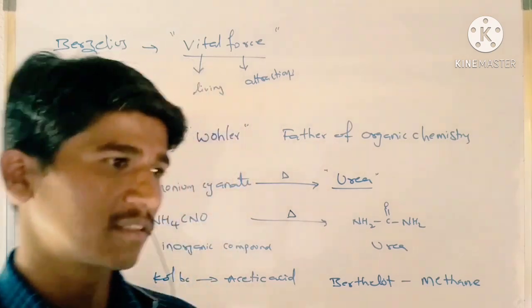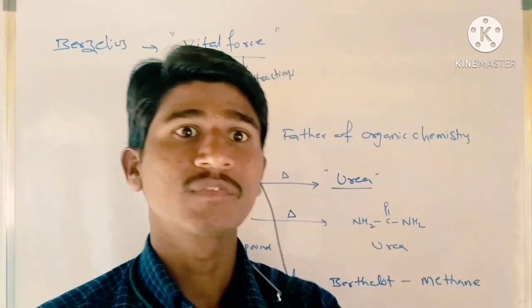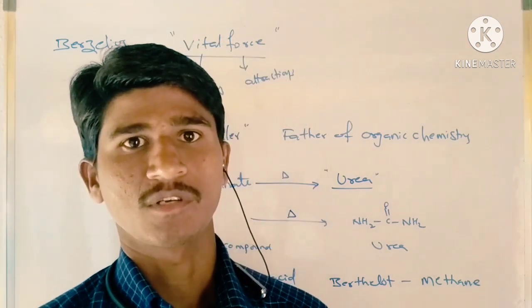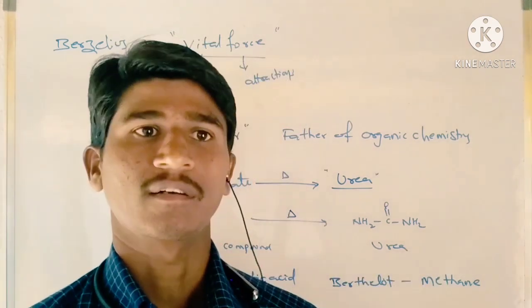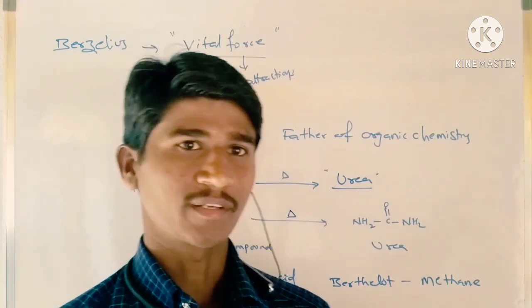And according to Berzelius, organic compounds are nothing but compounds obtained from living organisms. So that definition is also wrong, and a new definition entered organic chemistry.